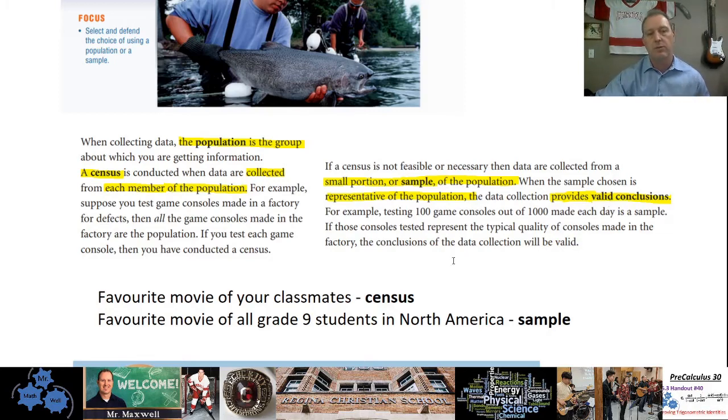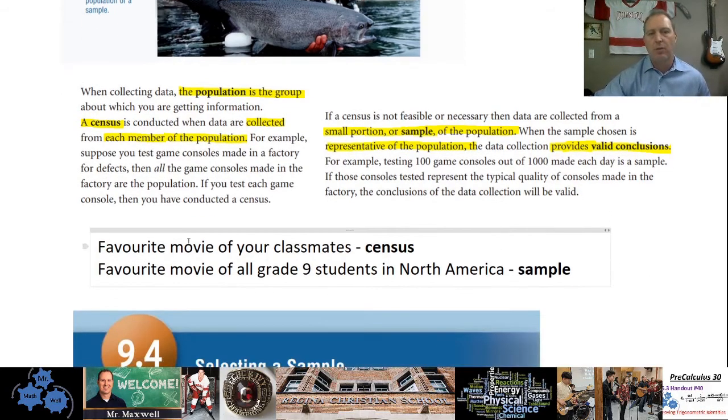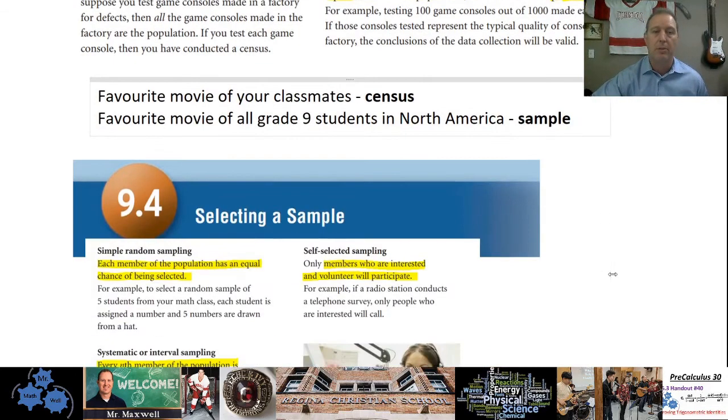That's what valid means. So, for example, if you wanted to know what the favorite movie of your classmates would be, you would take a census. You would ask everybody. That's pretty easy to do, probably, if you're in a smaller school. If you wanted to know what the favorite movie of all grade 9 students in North America was, well, obviously, you couldn't ask them all. So you would take a smaller group of those. You take a sample, and you'd still ask a lot of people, but you couldn't ask everybody, so it's a sample.